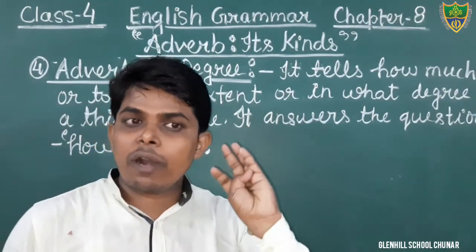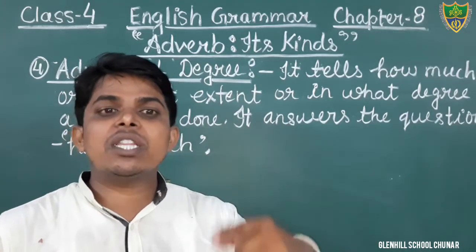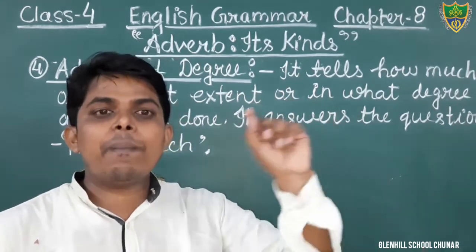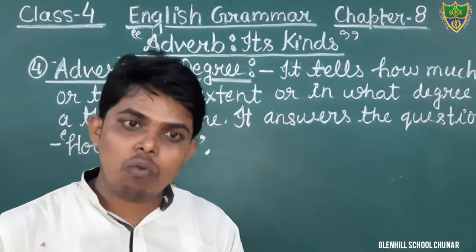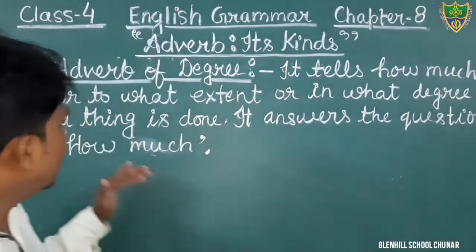Yes students, in adverb of time we get the answer of the question when. In adverb of place we get the answer of the question where. In adverb of manner we get the answer of the question how. In adverb of degree we get the answer of the question how much. Okay, keep in your mind.